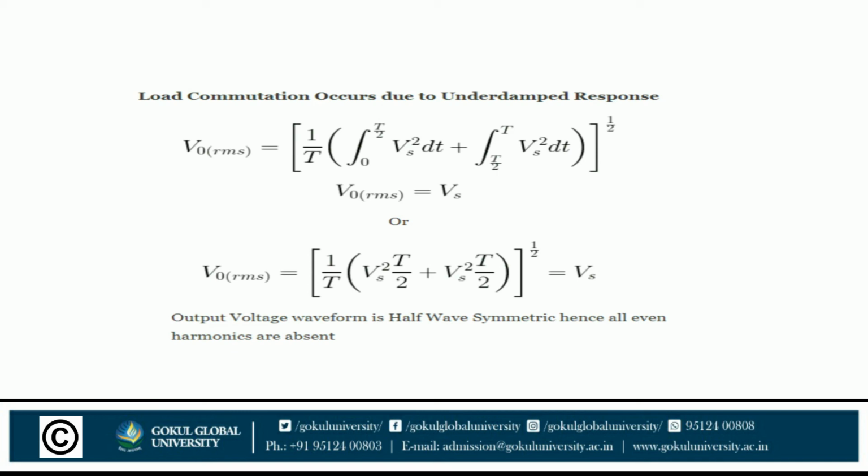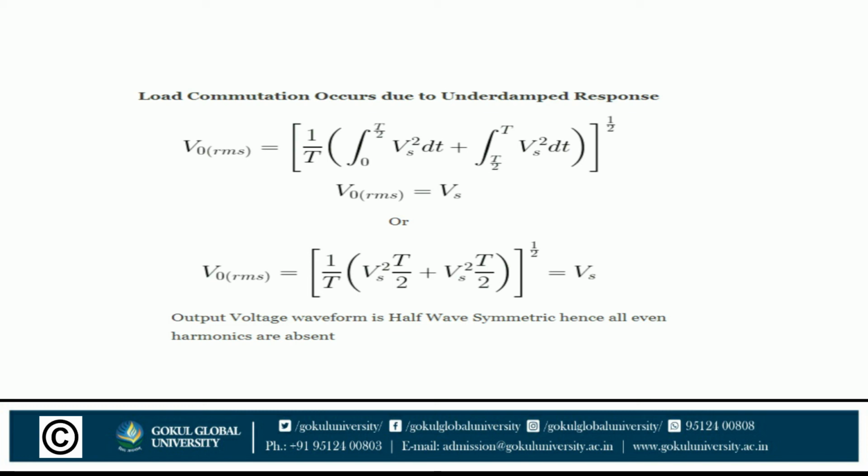And now we see the voltage performance. The output RMS voltage will be given by the square root of 1 upon T, integration from 0 to T by 2 of Vs square dt plus integration from T by 2 to T of Vs square dt. The RMS output voltage is again solved as the square root of 1 upon T, Vs square T by 2 plus Vs square T by 2, that is also Vs. The output voltage waveform is half-wave symmetric, hence all even harmonics will be absent. That is why V0 average will be 0.